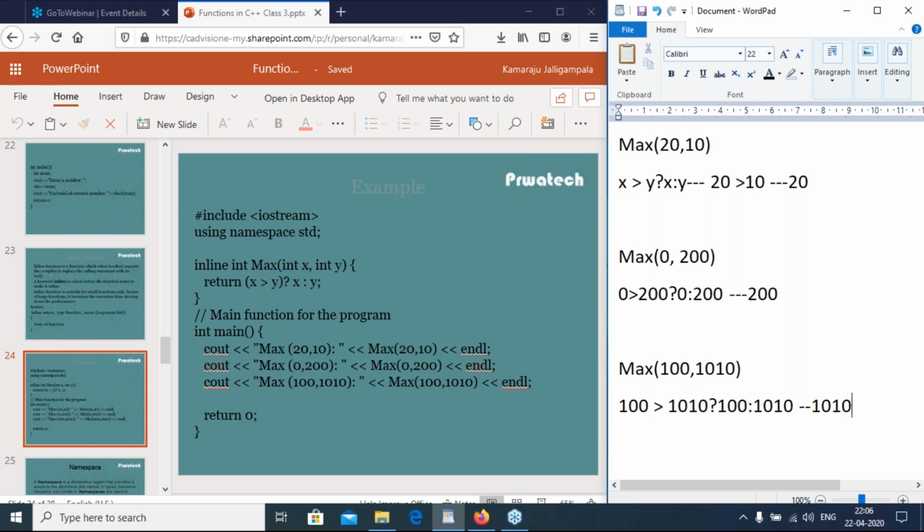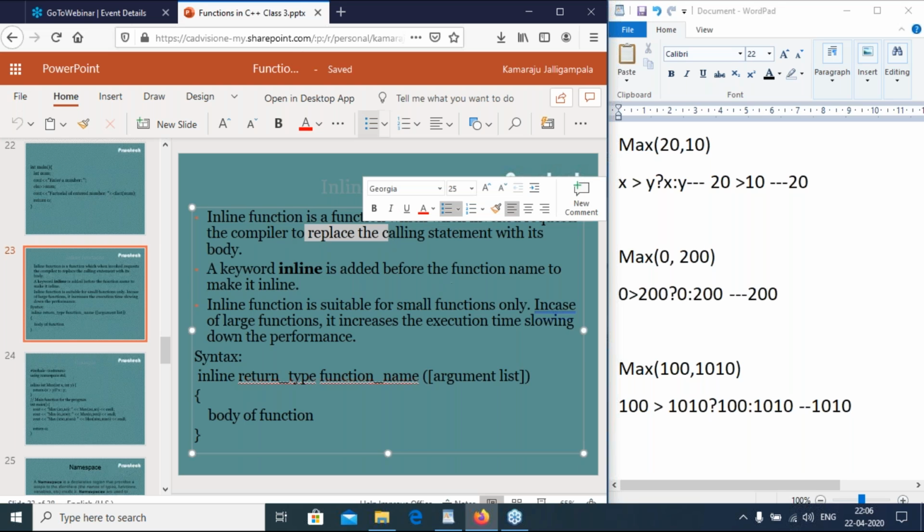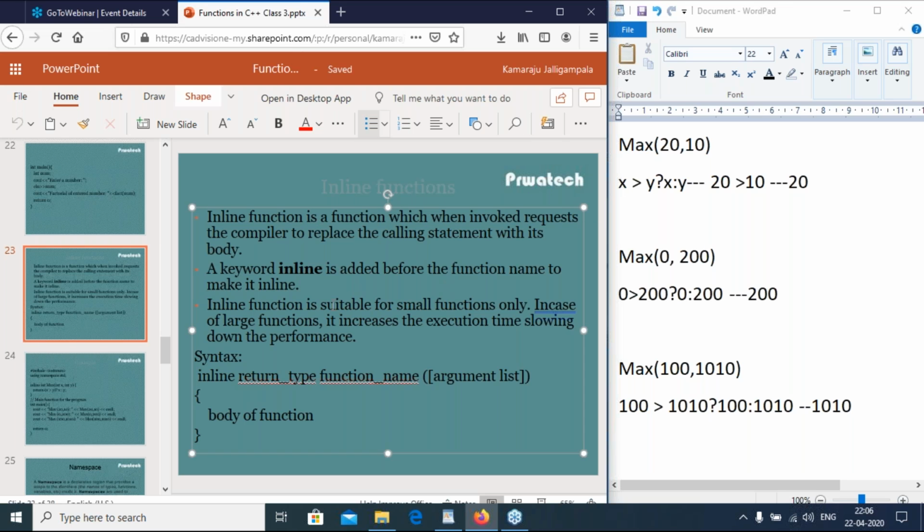Clear, right? So an inline function is a function which, when invoked, requests the compiler to replace the calling statement with its body. Inline functions are suitable for small functions only. In case of large functions, execution time is very slow.